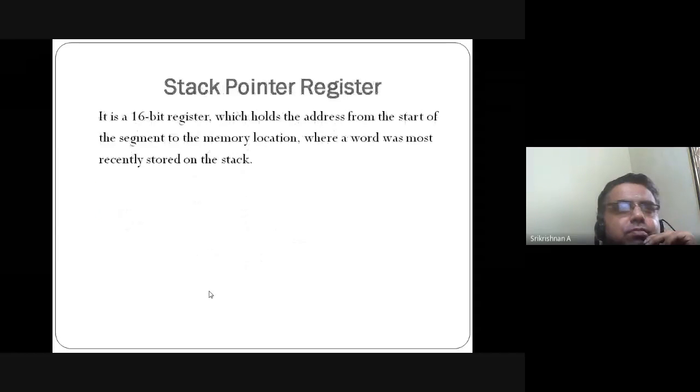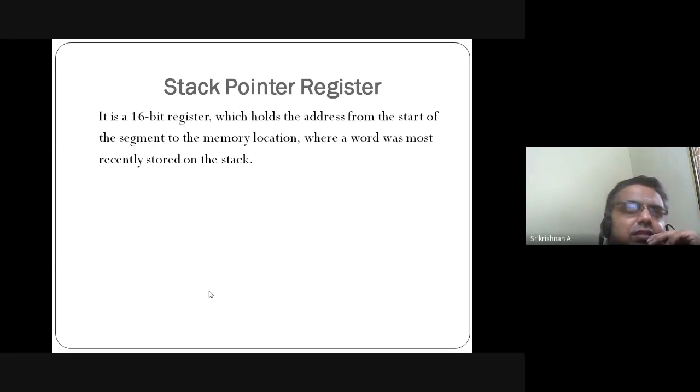Moving on. Stack pointer register. Stack, I can always think of as your idli plate. We use idli plates for storing idlis. The last idli plate will be the first to be taken out. Like that only, stack is also used. Last in, first out. Whatever word data was most recently stored will be retrieved first from the stack.